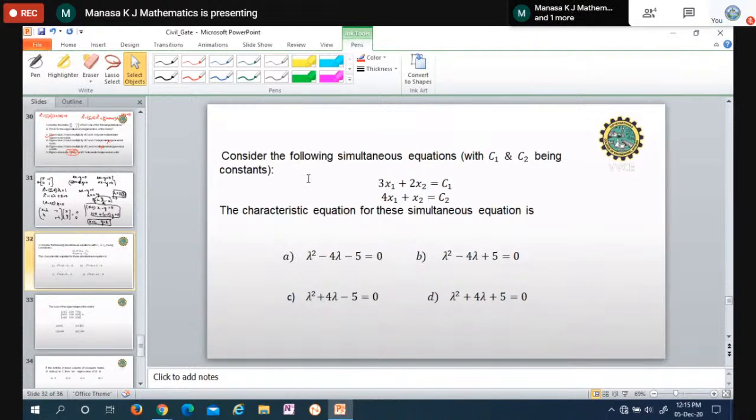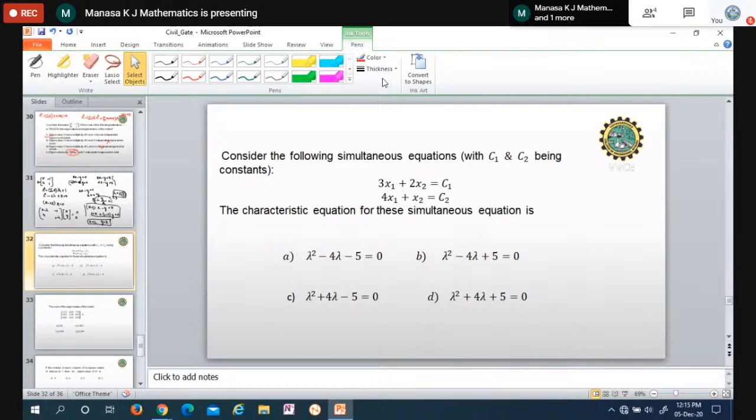So next question. Consider the following simultaneous equations. These are the equations with C1 and C2 being constants. The characteristic equation for these simultaneous equations, we have to find. That is what I told you now.